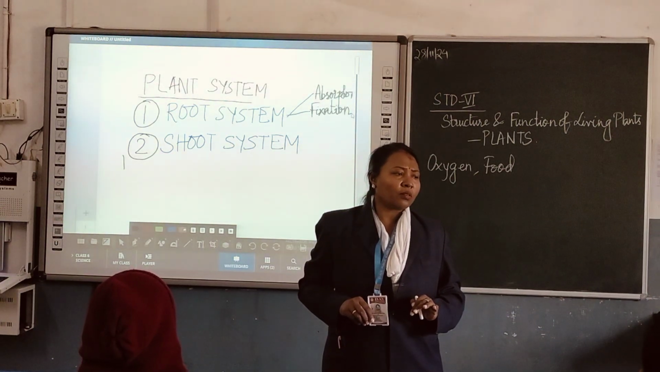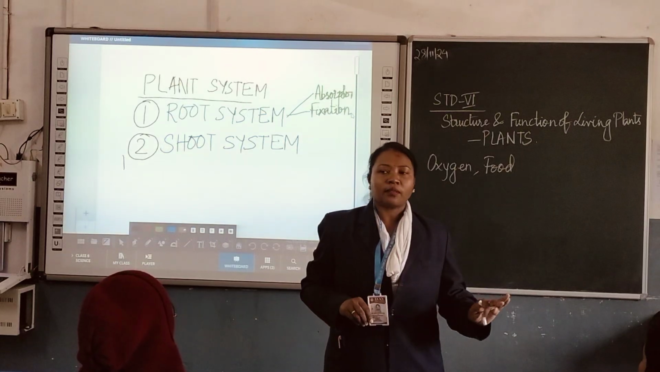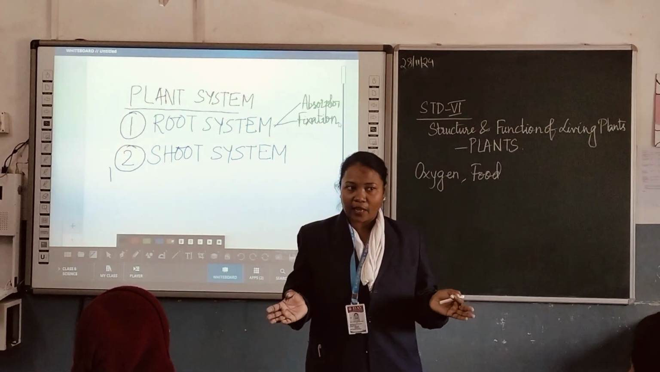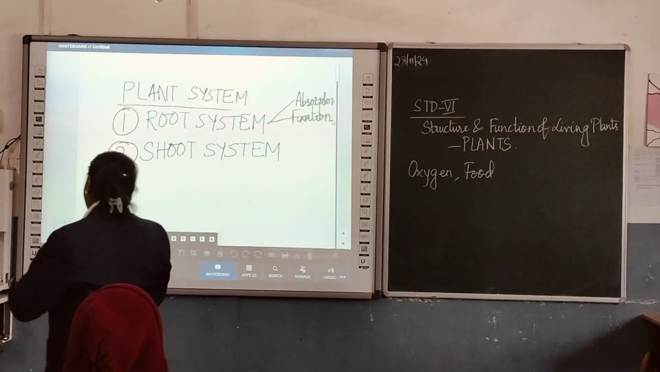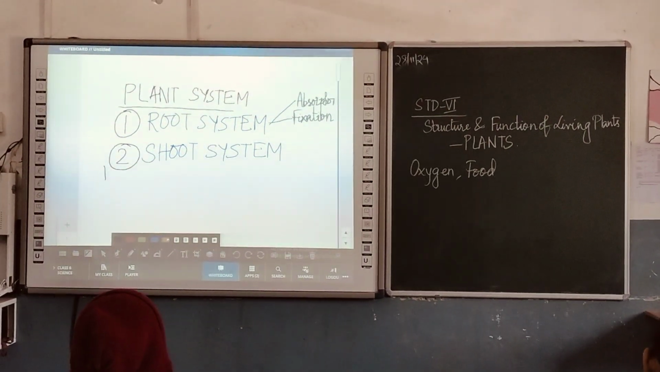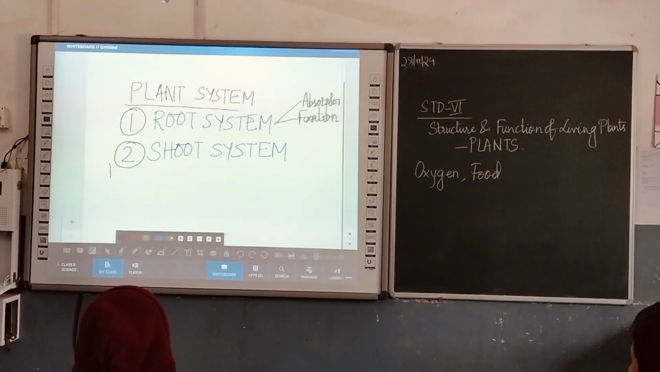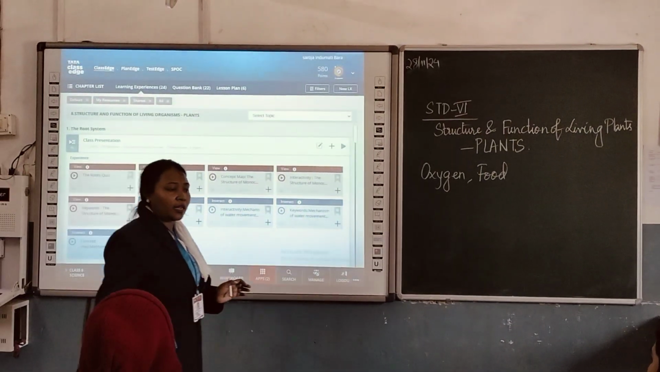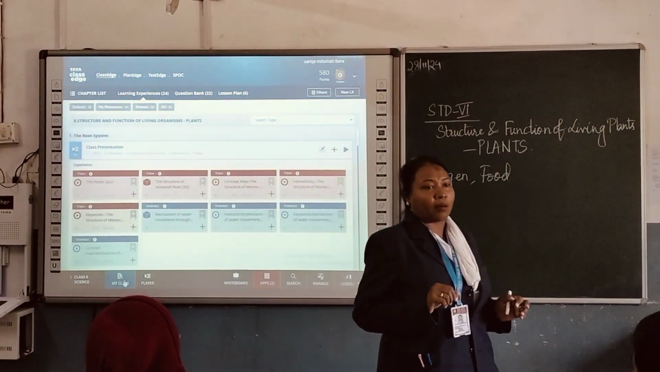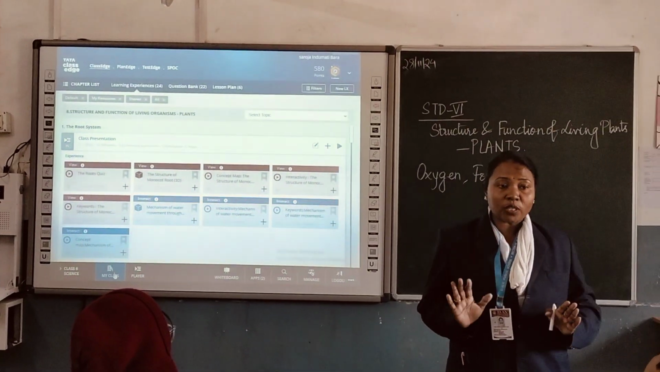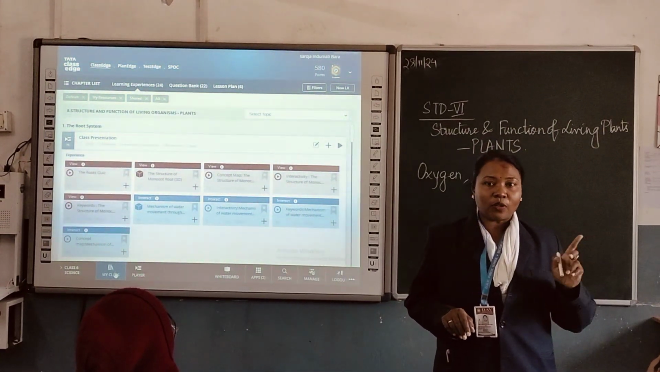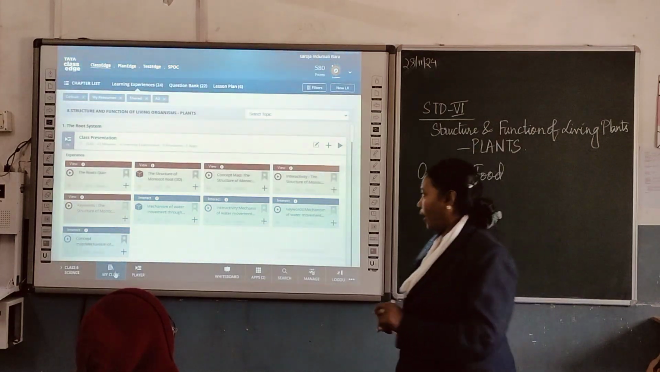They also provide extra support. You must have seen a banyan tree, na? Let us see, apart from absorption and fixation, what does the root system do? Because today we are specifically dealing with the root system. And let me tell you, the root system is divided into two types: the taproot and the fibrous root. I will show you what it is.